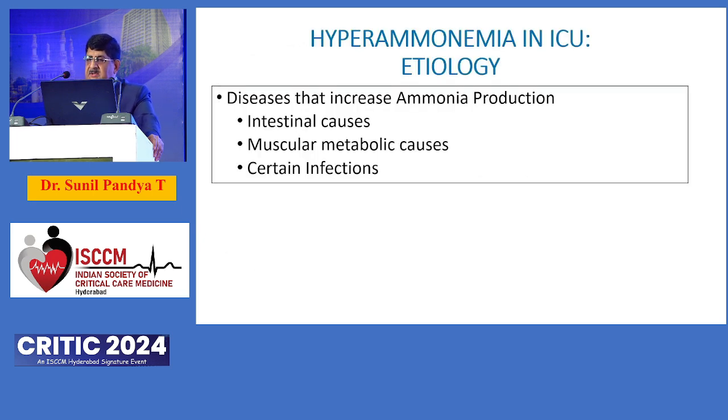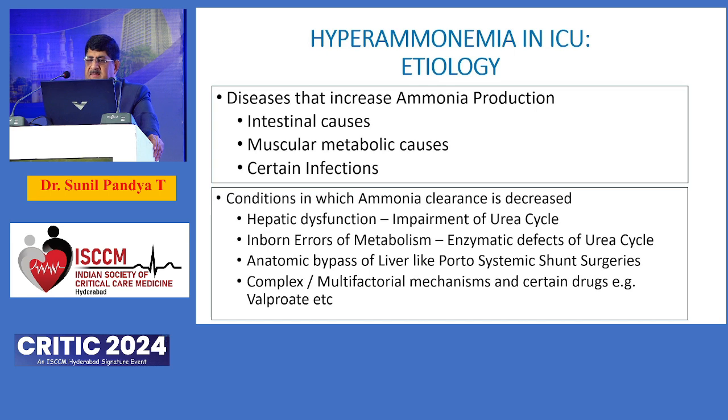So when we discuss the etiology or the sources of hyperammonemia in the ICU, there are diseases that increase the production of ammonia, like intestinal causes, muscular metabolic causes, infections, or sometimes where the clearance of ammonia is impaired, like patients with kidney diseases, hepatic dysfunction, which is the most common cause in our ICU, or the inborn errors of metabolism, or sometimes complex multifactorial mechanisms, like patients undergoing lung transplantation surgery or bariatric surgery, because the milieu interior is altered.